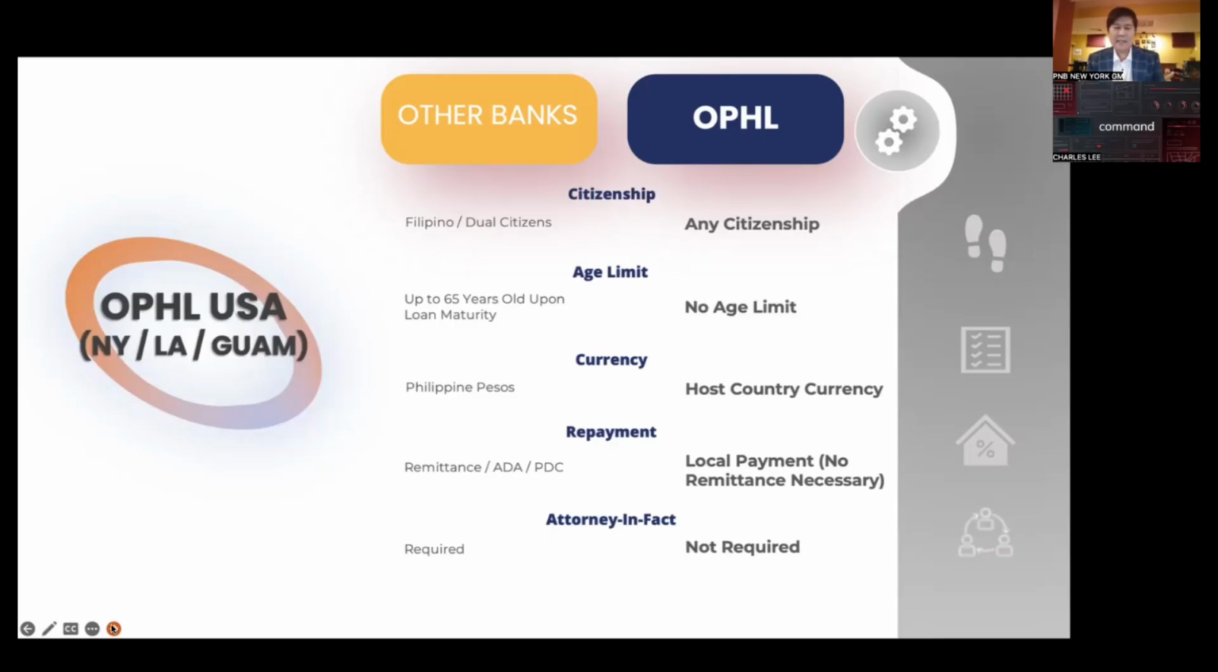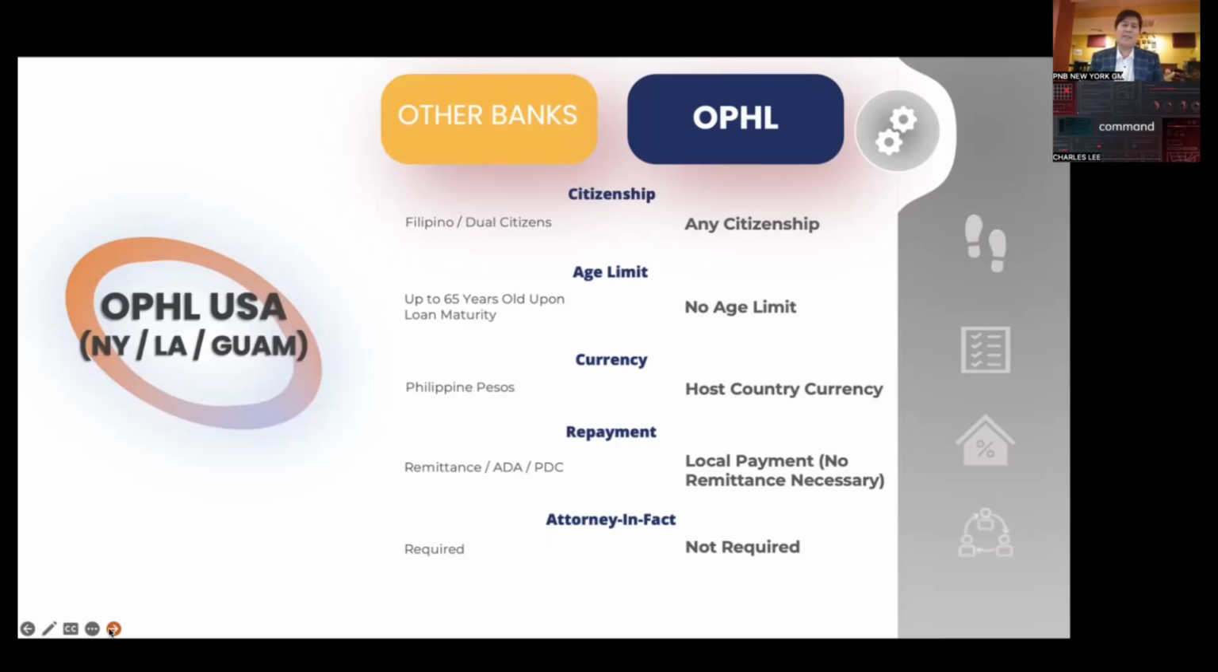And lastly, there's no attorney-in-fact or co-borrower required, since all the loans will be processed here in the United States. Next slide, please. Okay, I won't dwell on this one because these are some of the similar advantages in Singapore, Hong Kong, and Japan. Next slide, please. And also, we cater to Middle East, Canada, and Europe.